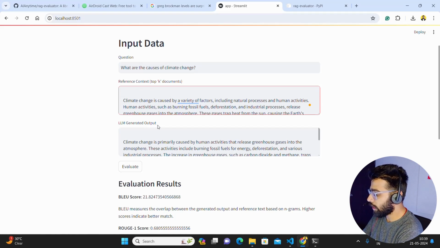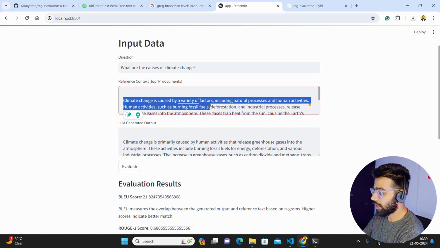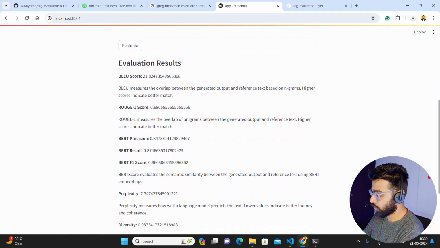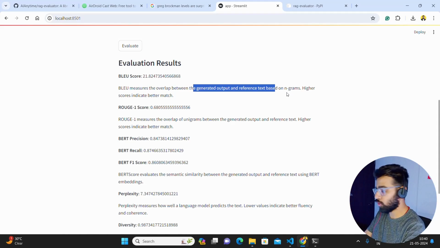And then you have an LLM-generated output. So the LLM looks at this question, looks at this context, and it has some prompt template, of course, all bound together, and then it generates an output. And then these are the evaluation results that you see. If you look at the evaluation results, it first gives you the BLEU score, which is Bilingual Evaluation Understudy. I'm going to tell you about these things in detail. It tells you 21.82. BLEU measures the overlap between the generated output and reference text based on n-grams. Now, n-grams can be a number of words or tokens, whatever you call it. We're going to talk about that in a bit.